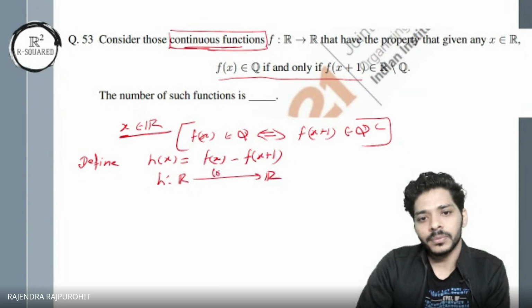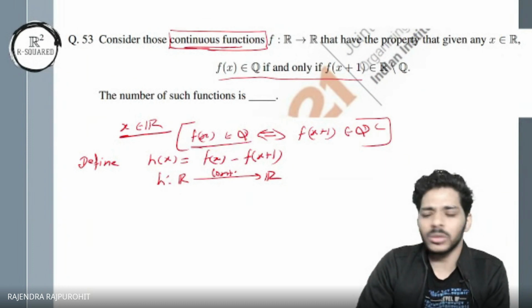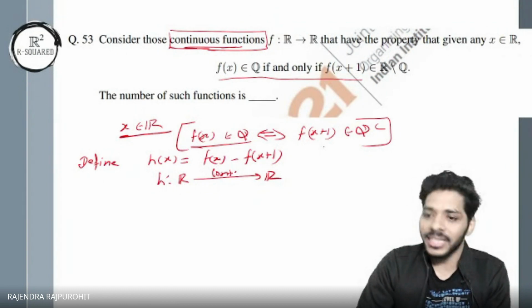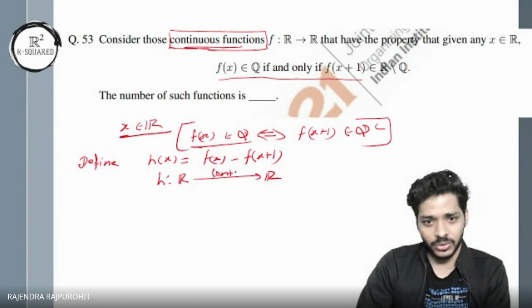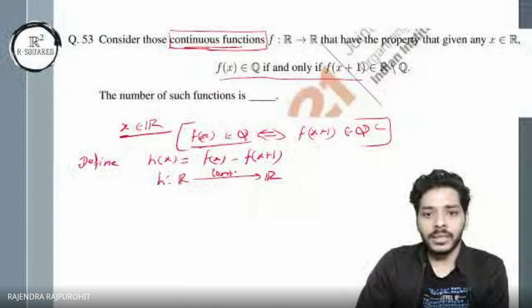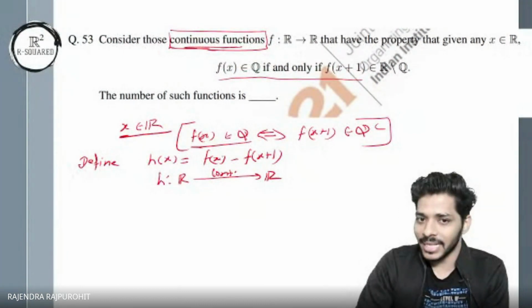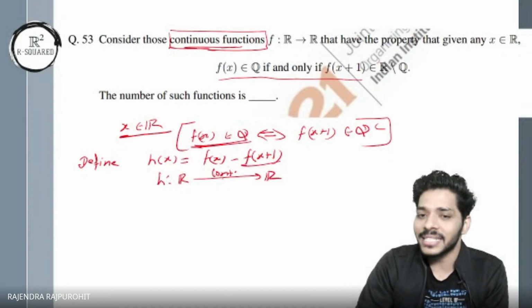Now f of x is rational, let's say, or otherwise, without loss of generality, we fix f of x to be rational. Then f of x plus 1 will be irrational, or vice versa. If this is rational, then that is irrational, and if this is irrational, then that is rational. We can use that fact. So f of x belongs to rational, and f of x plus 1 belongs to irrational.